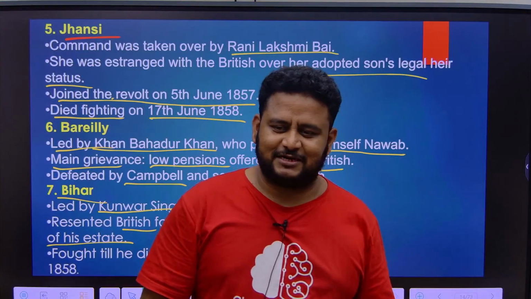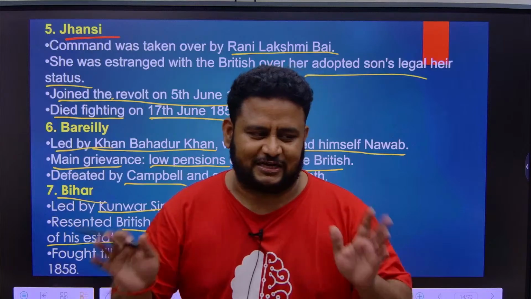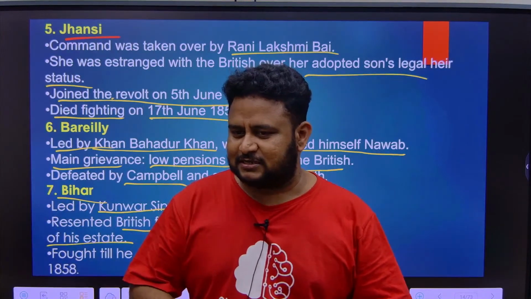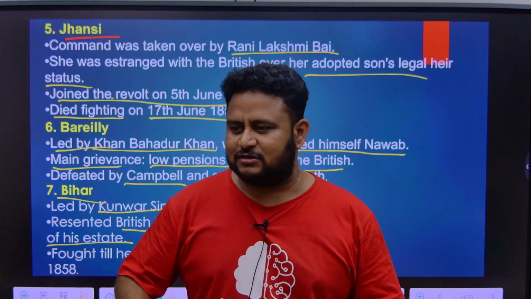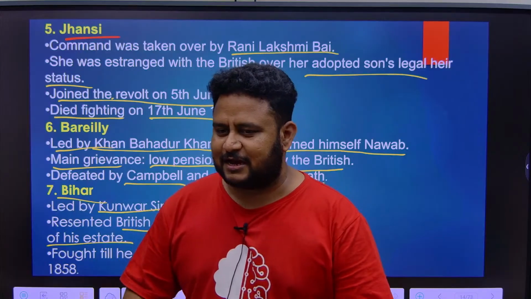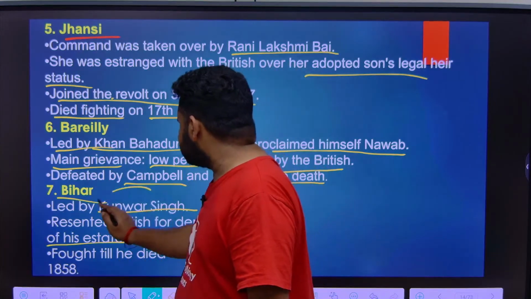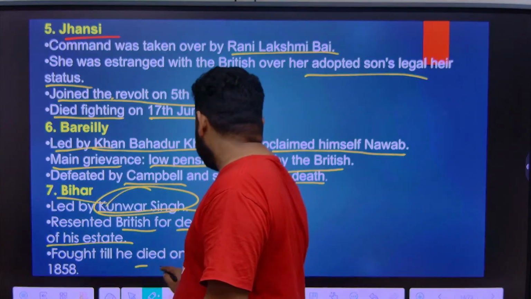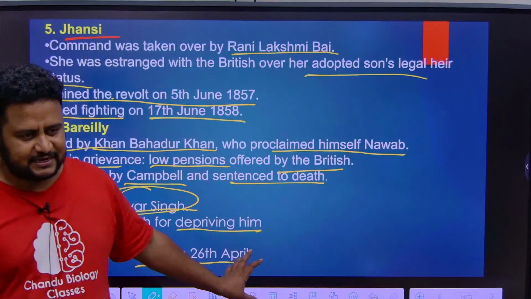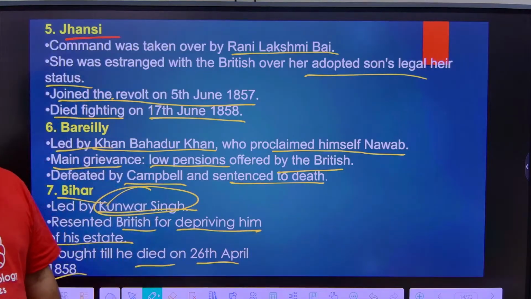Others are fighting against the British. Anyway, they have taken my estate, so I will also fight. Other parts of the country are fighting against the British, and these idiots have taken my estate also, so I will also fight. So he also started, in Bihar, Kunwar Singh. He fought and died on 26th April 1858. So you can see the 1857 revolt had a limited time period.